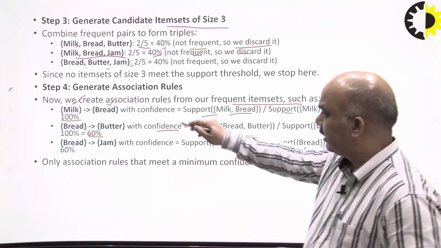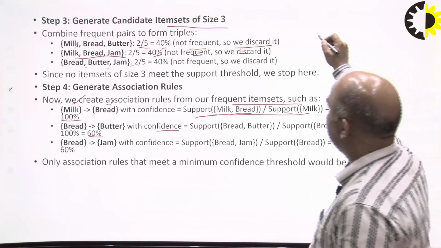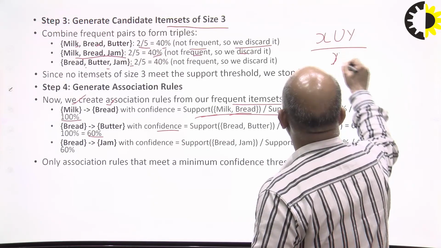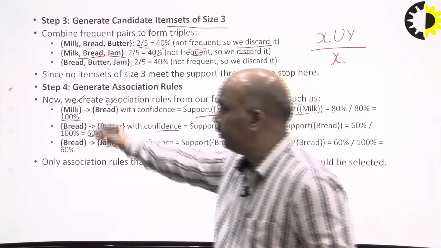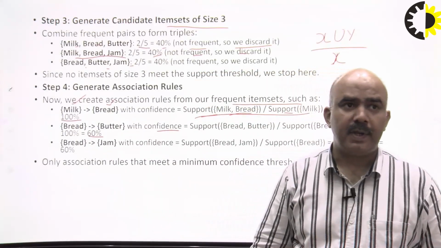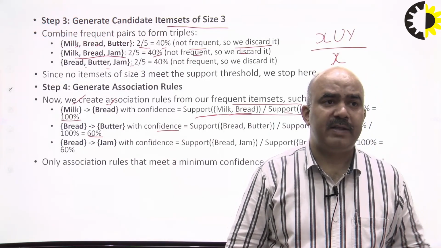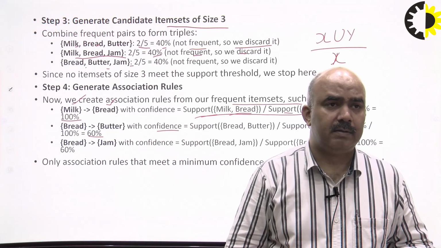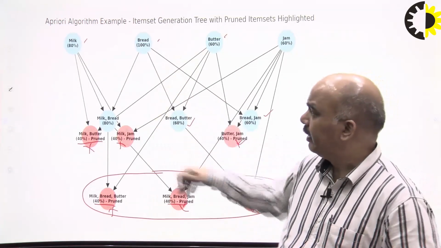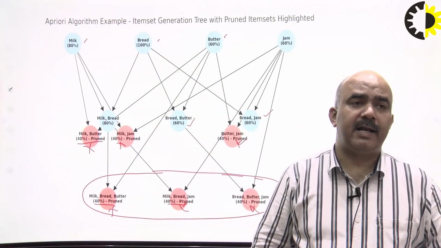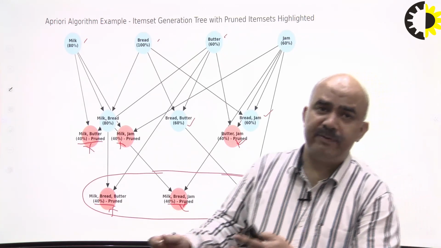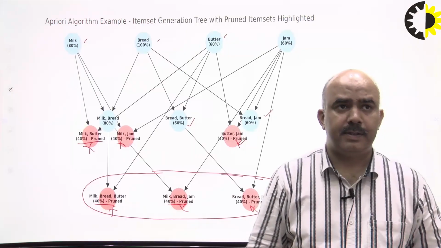For that, this is the formula, in order to find X union Y, where X is there. So we find the values for milk, bread, bread butter, bread jam. Okay, so after identifying these, we can find the minimum confidence and support values. Then we create these clustering diagrams, which better help to understand which items are frequent and which are not. Thank you.